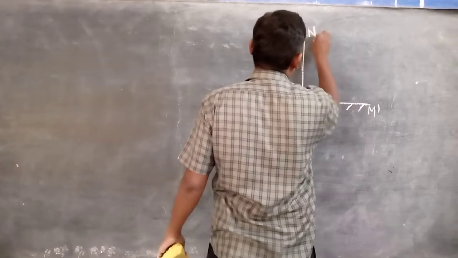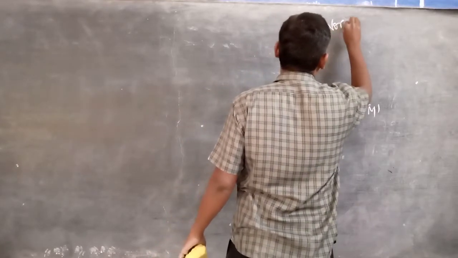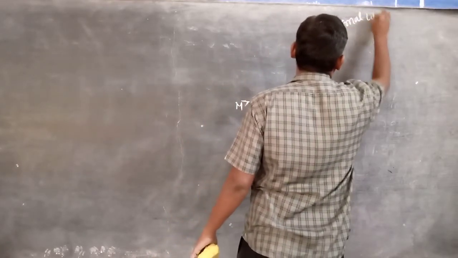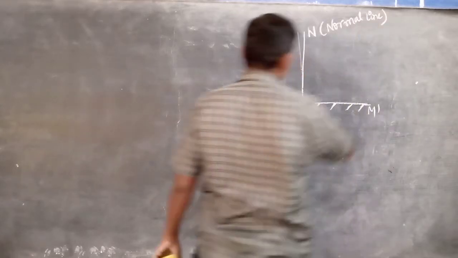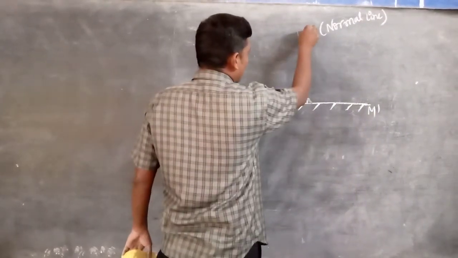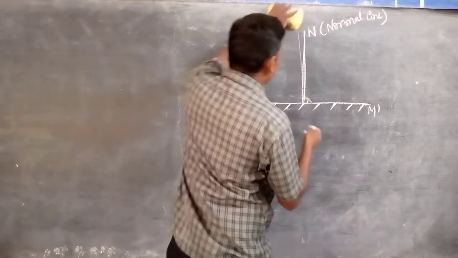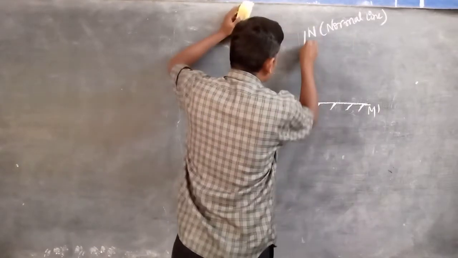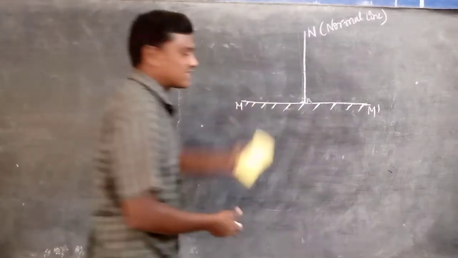It is called normal line. So what is the angle? 90 degrees. So normal is nothing but the perpendicular line for the reflecting surface here.